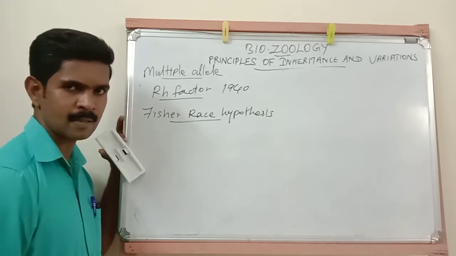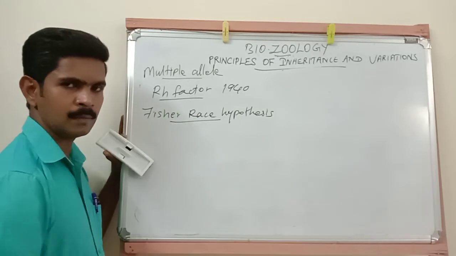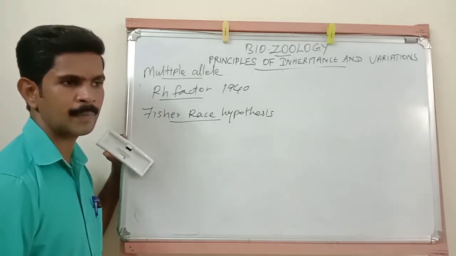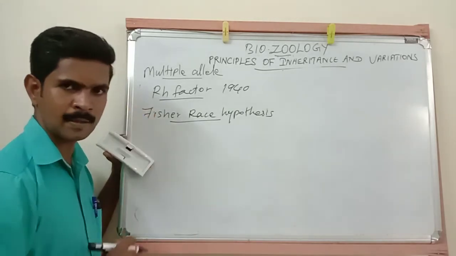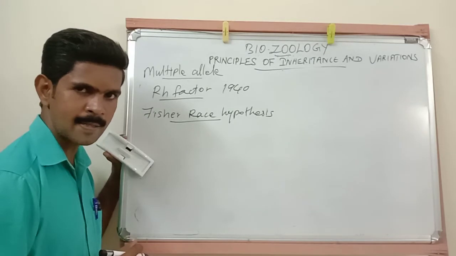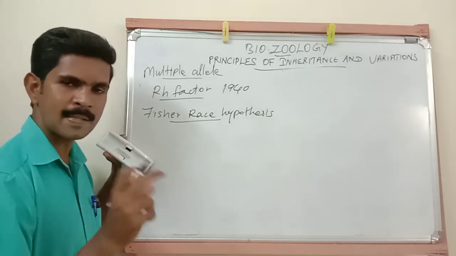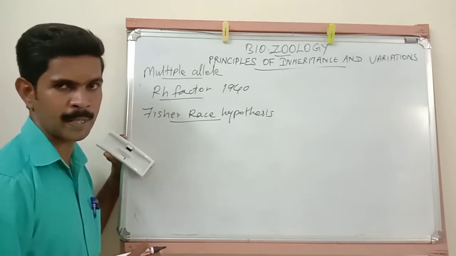the Fisher-Race hypothesis. See, these two people together said there are three alleles responsible for this RH factor. And all these three alleles are present in different loci of a homologous chromosome pair.